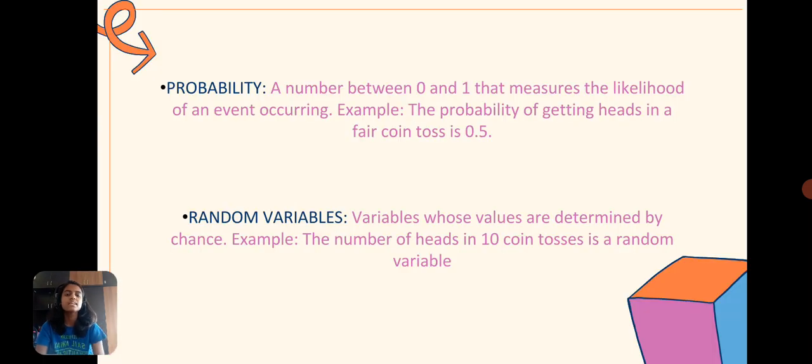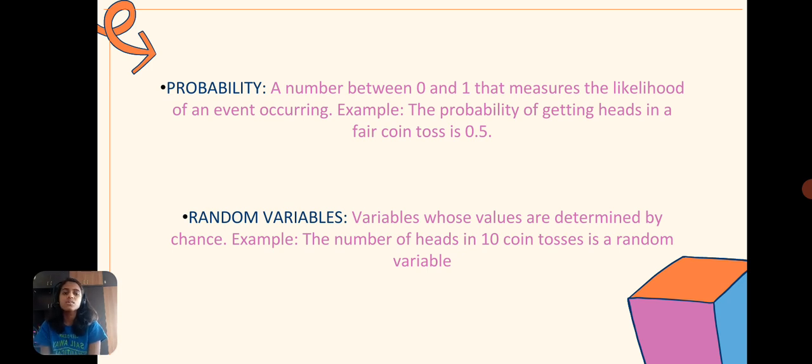The next one is probability. It is a number between 0 and 1 that measures the likelihood of an event occurring. For example, the probability of getting heads in a coin toss is 0.5. When we toss a coin, there are two chances, either heads or tails.